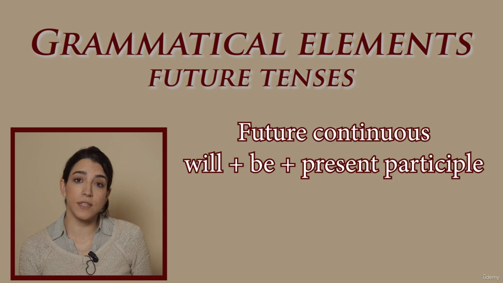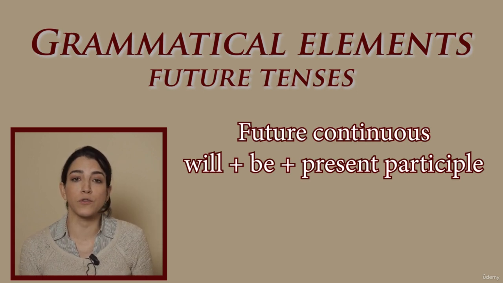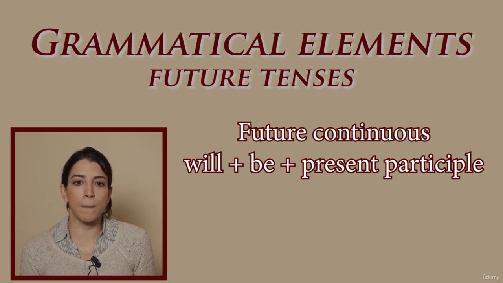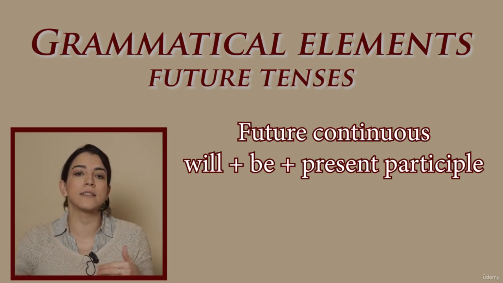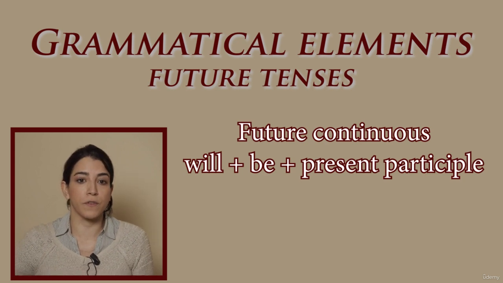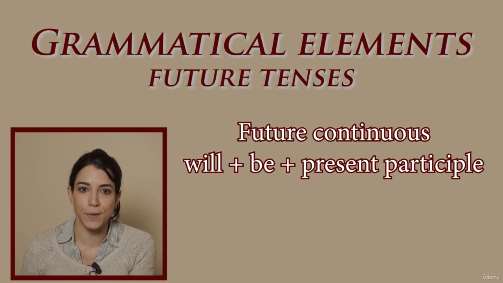Now, the future continuous. The future continuous tense, also known as future progressive, is used to describe an unfinished action occurring in the future. This action can either begin in the future, or it can already be in progress at the present and continue into the future. The structure of the future continuous tense is will plus be plus present participle of the main verb.